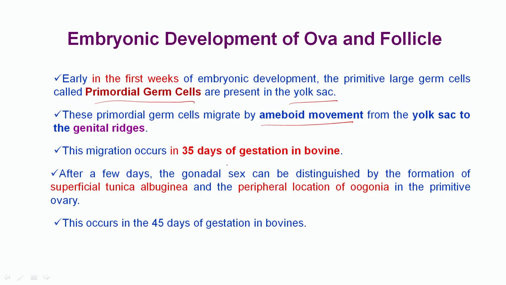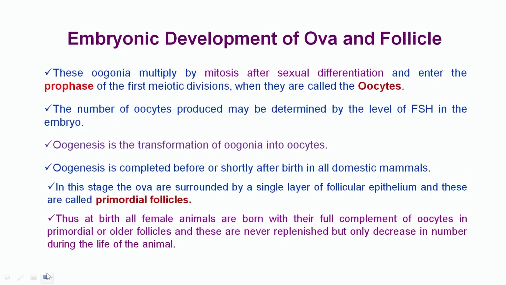This migration occurs at 35 days of gestation in the bovine. After a few days, the gonadal sex can be distinguished by formation of the superficial tunica albuginea and peripheral location of the oogonia in the primitive ovary. This occurs at 45 days of gestation in the bovine.